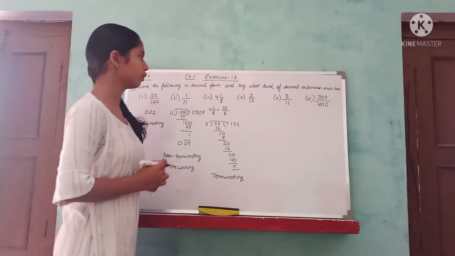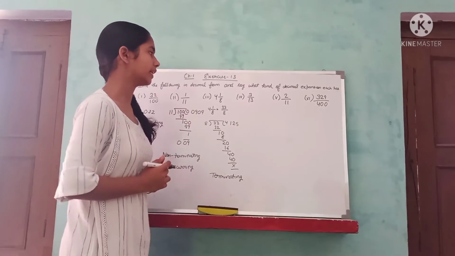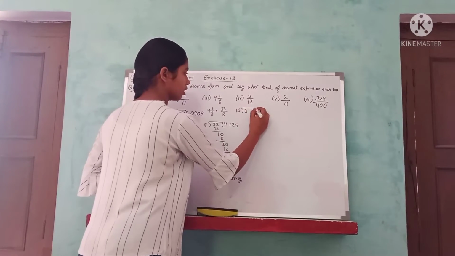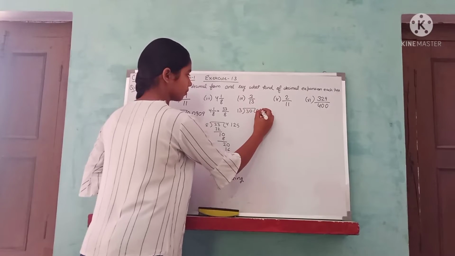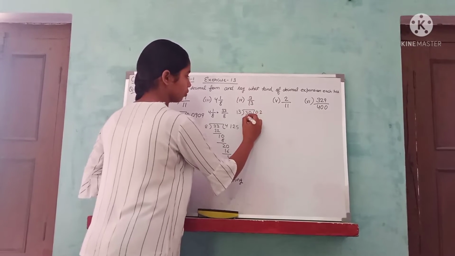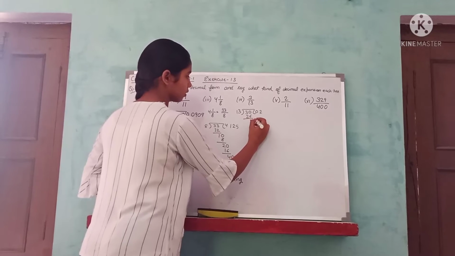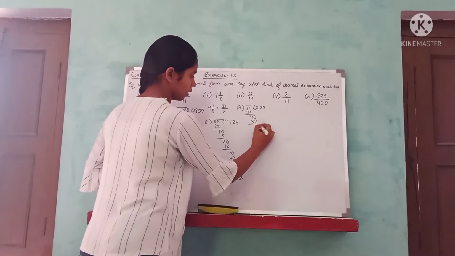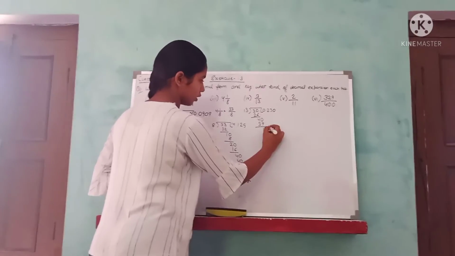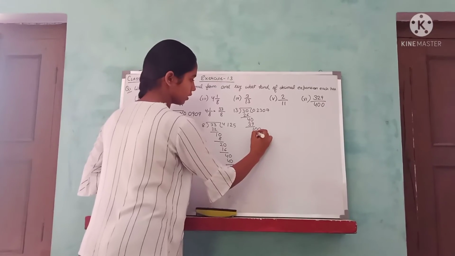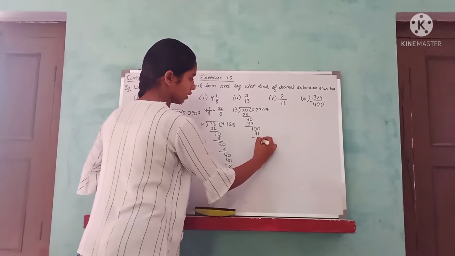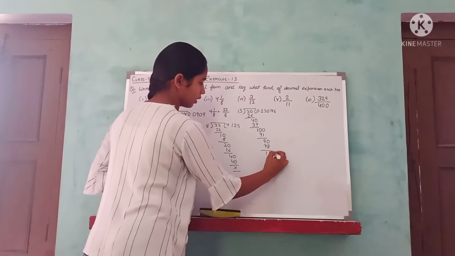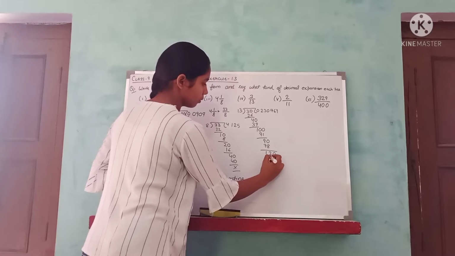So the answer is terminating. Okay. Now coming to the fourth part. 3 upon 13. Let's divide it. 0. 39, then 1, 10, then 0, 7, 91, 90, 6, 8, 120, 9, 7.